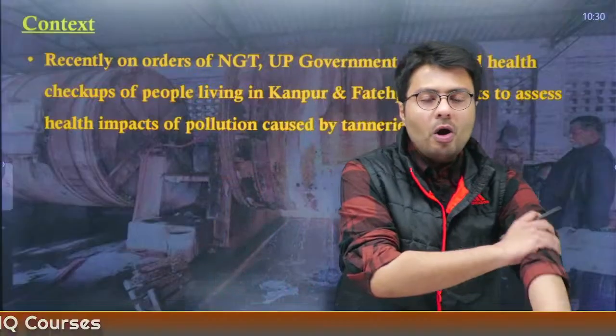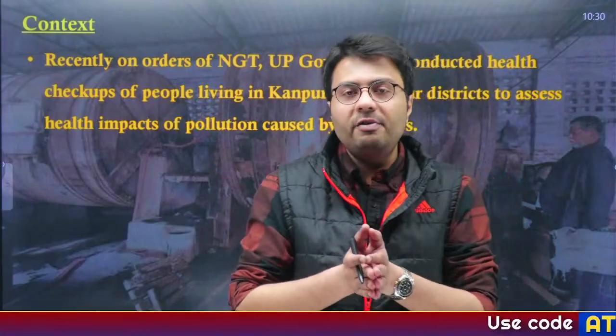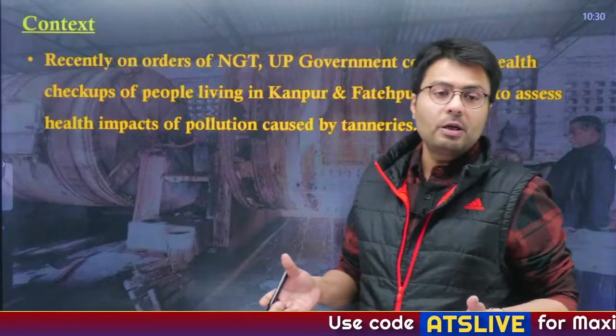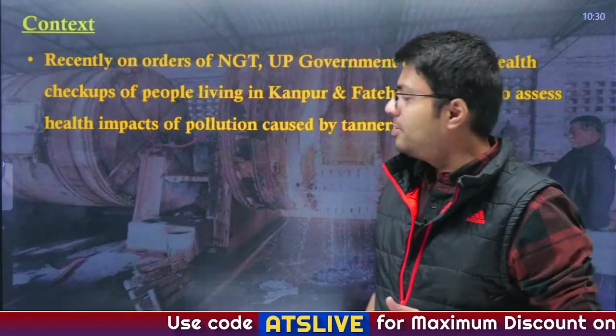The probe is about how the Kanpur tanneries are affecting the health of people living in Uttar Pradesh. So, this is the context of our today's discussion.